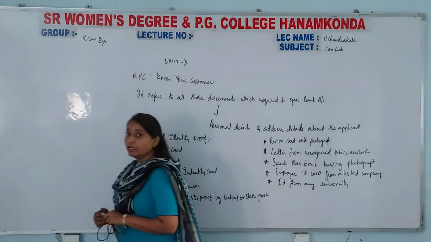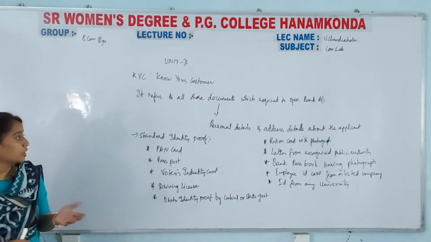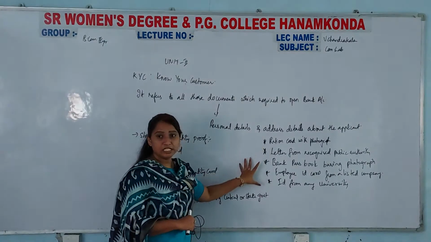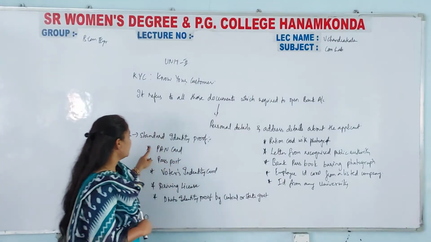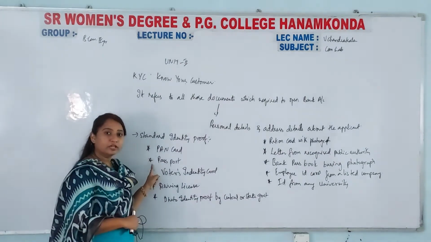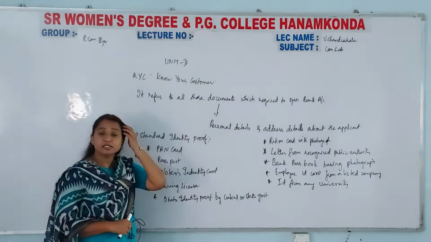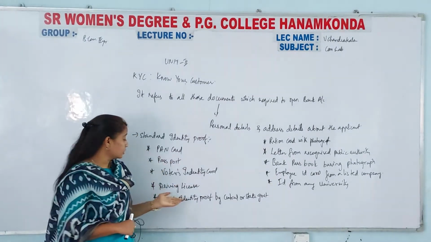Now if you want to open an account in any bank, in your KYC you have to produce these things. If you are not having a PAN card, you can give a passport. If you are not giving a passport, you can give a voter's identity card. If you are not having these three, a driving license. These days even Aadhaar card is included in this.